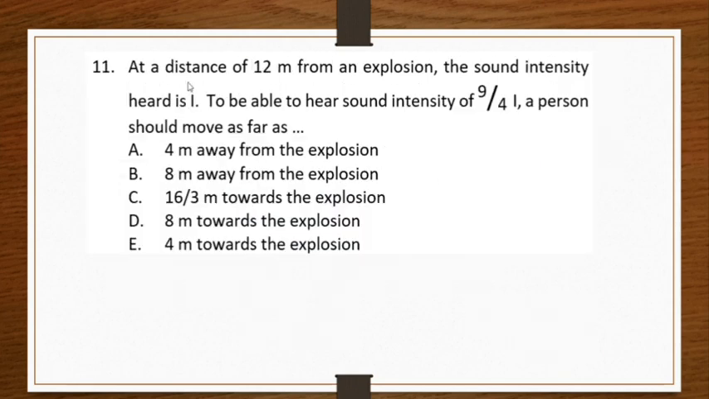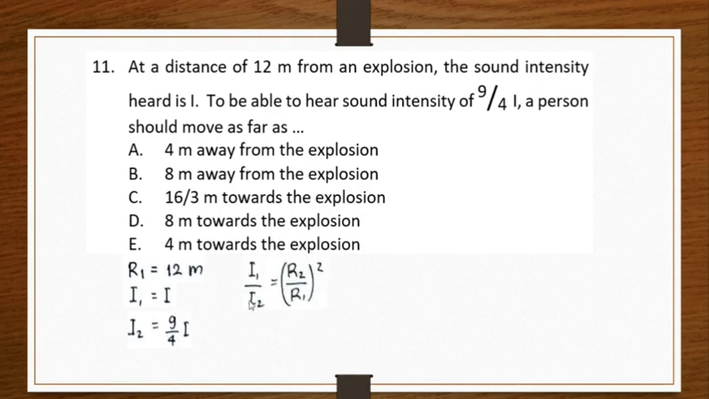Number 11. At a distance of 12 meters from an explosion, the sound intensity heard is I. So when R1 is 12 meters, I1 equals I. To be able to hear a sound intensity of 9/4 I, so I2 is 9/4 I, a person should move as far as... we know that the relation between R and I is given by this: I1 over I2 equals (R2 over R1) squared. I1 is equal to I, I2 is 9/4 I.